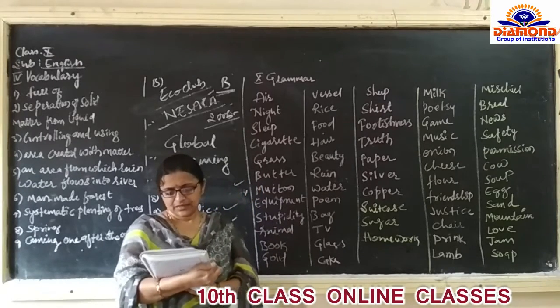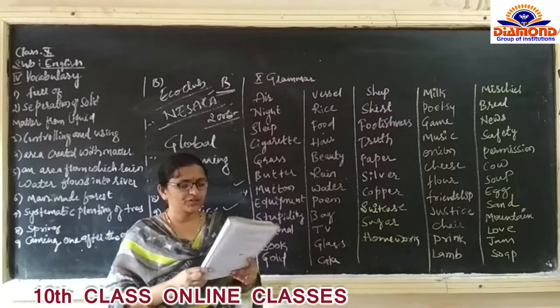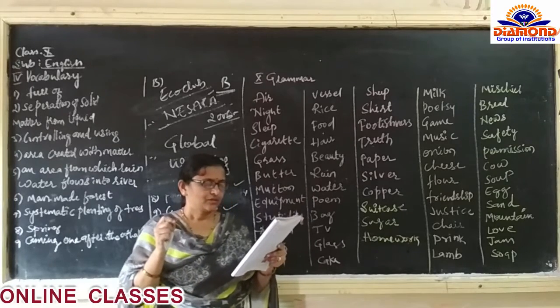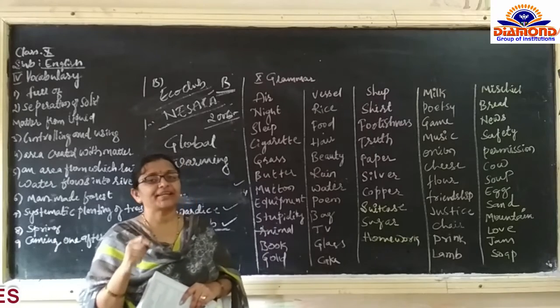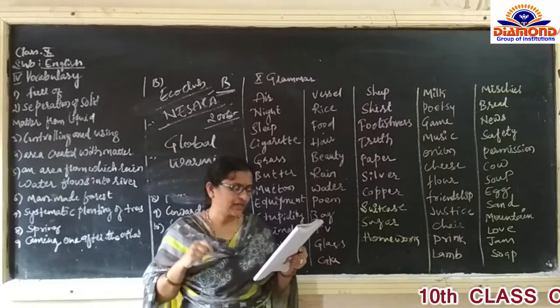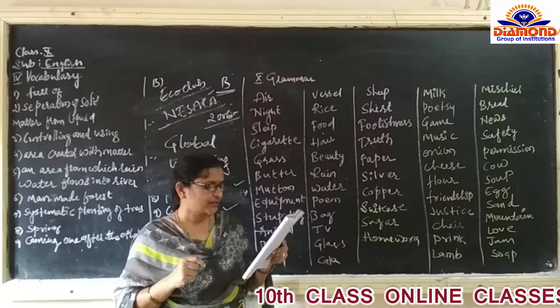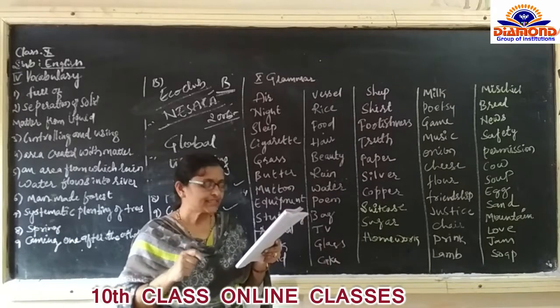Next one is the reading. Repeat the following words after your teacher. Already you have learned this one. This is nothing but the phonetic symbols. Wednesday, science, clerk, January, February, leisure.